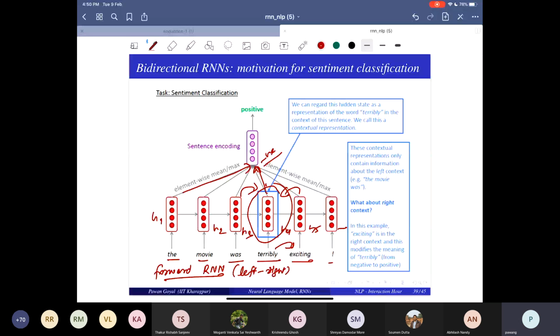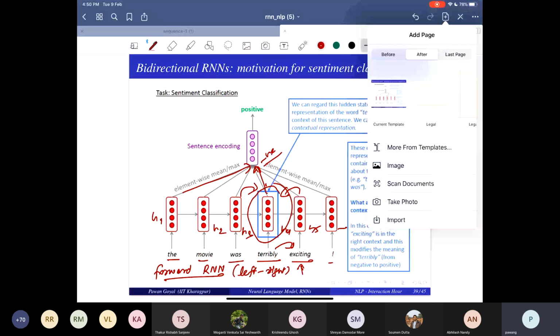That can be done only when you also use the information from the words to the right. So you also have to use information from the words to the right of this context. And that is what bidirectional RNNs aim to do. Now, fine, that's okay. That looks good. We should do that. But how exactly will we do this?